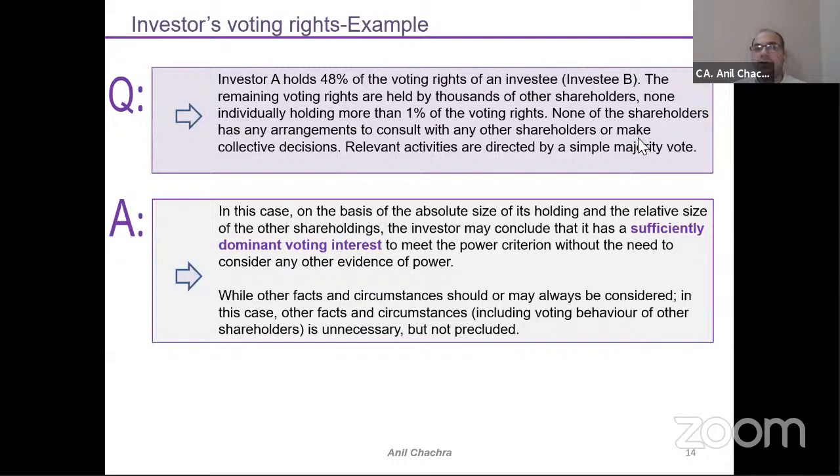So now, can I say that I will be in a position to influence the decisions which will be taken at the corporate level? In this case, we can say that I have control of your company, because none of the other shareholders are in a position to consult with each other and take decisions on a mutual basis.